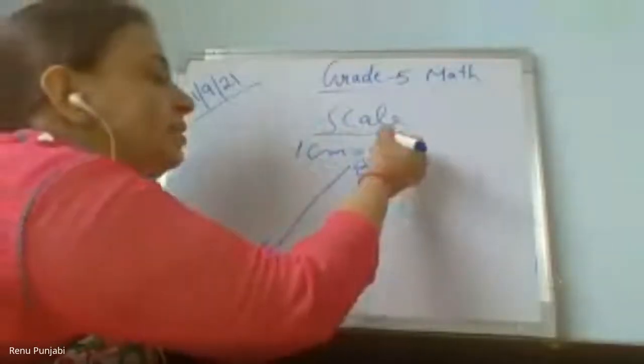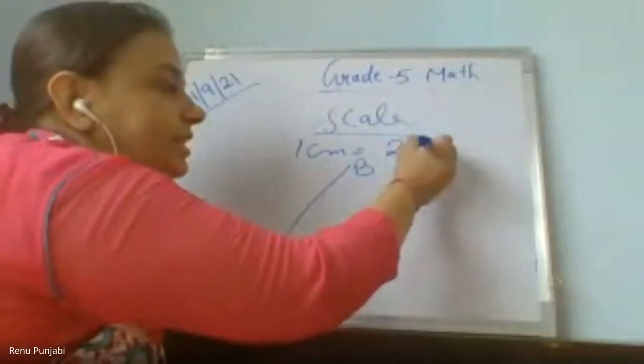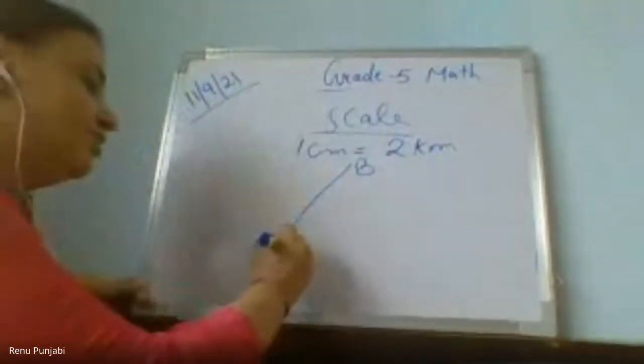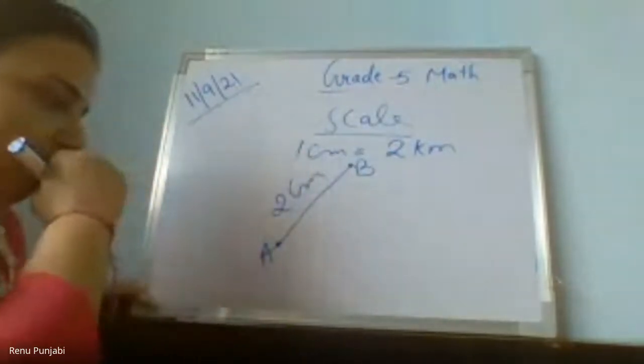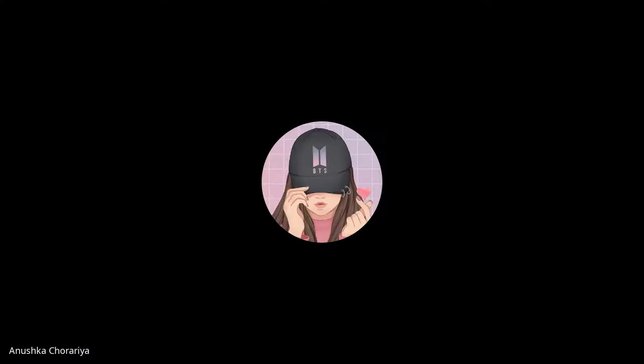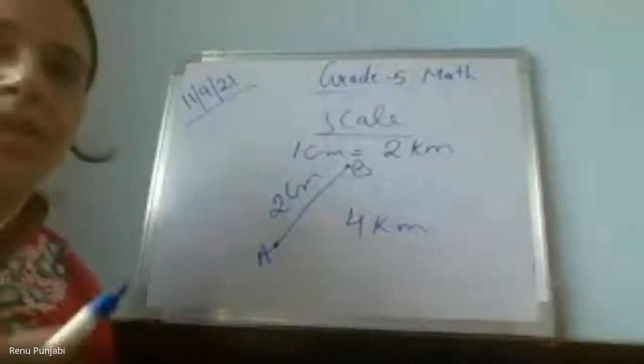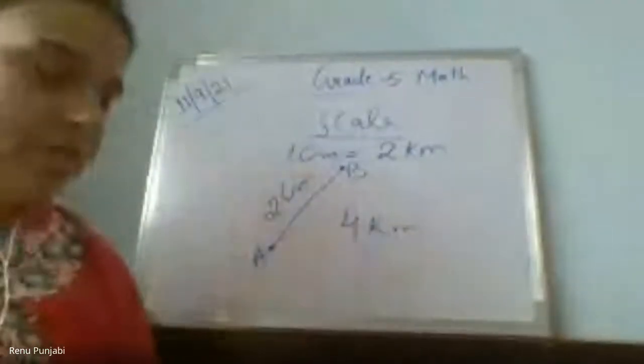In the picture you can draw it, but in reality it is 3 to 4 kilometers or more. For example, 1 centimeter equals 2 kilometers, right? So if the distance from point A to point B in the picture is 2 centimeters, then 2 multiplied by 2 is 4 kilometers. But we can draw 4 kilometers in a book or chart paper, anything. Got it? This is the scaling.